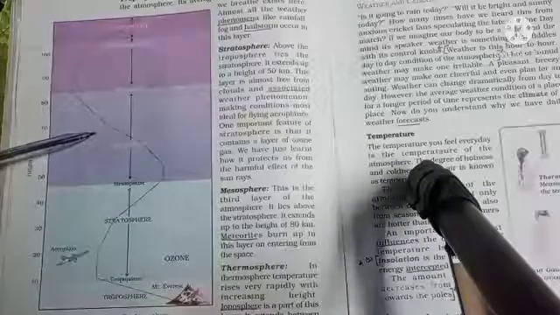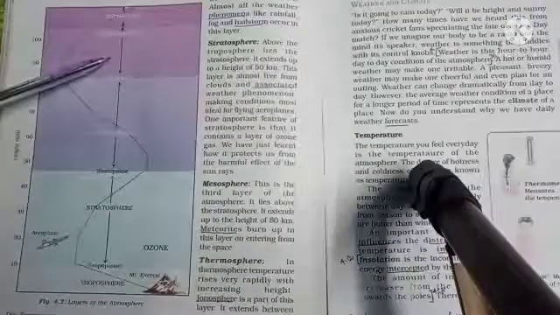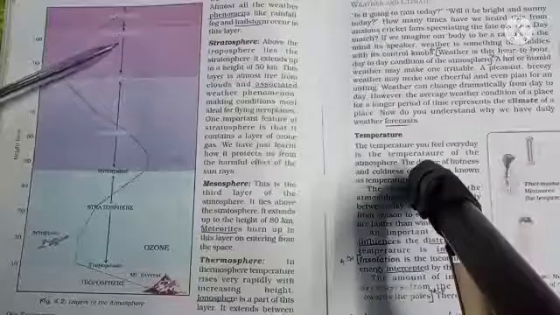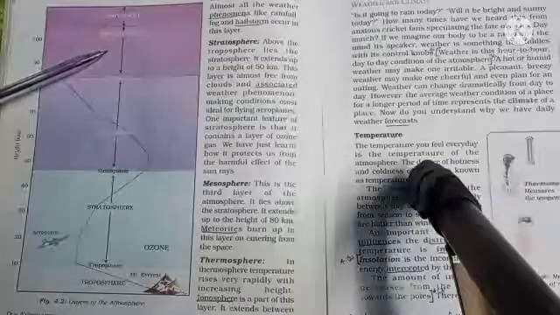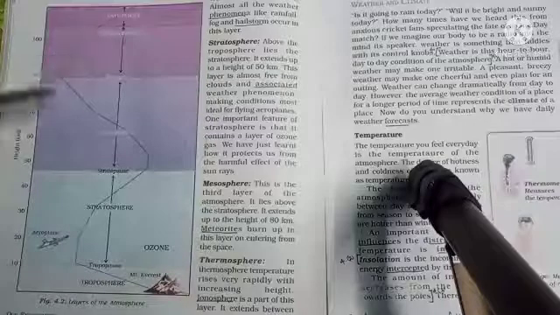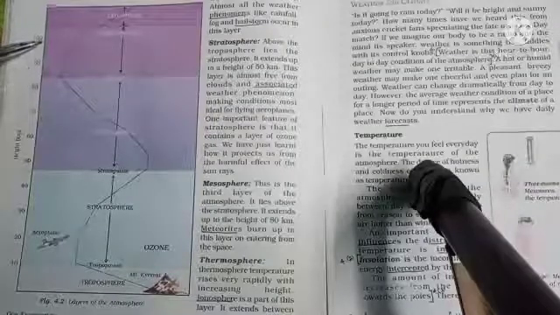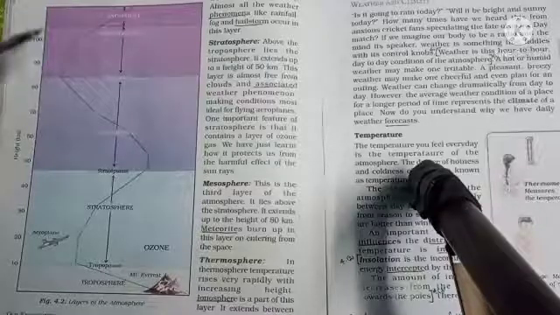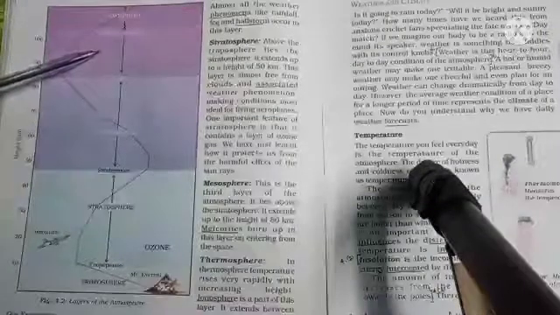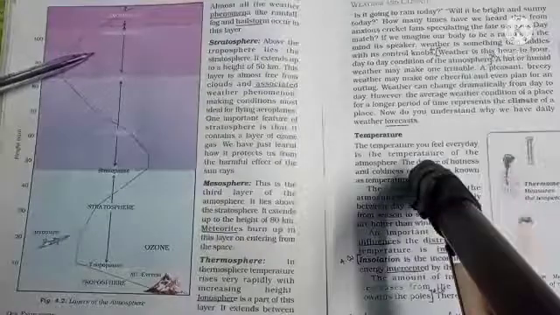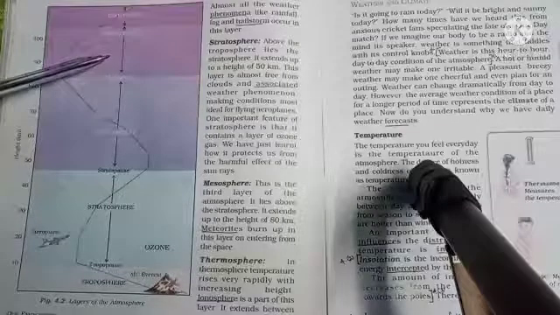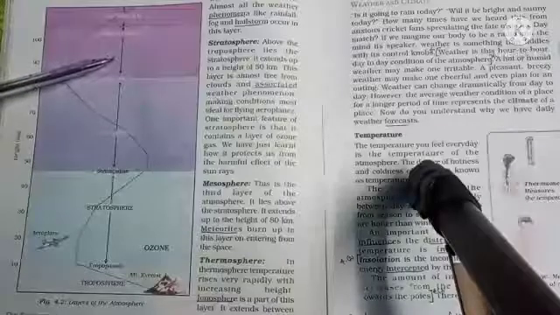We shall see now the thermosphere. In the thermosphere, the temperature is increased. By seeing the name itself, we will know thermo, heat. Okay, the heat increases, and the ionosphere is a part of this layer. It extends between 80 to 400 kilometers. So above 100 kilometers it extends. This layer helps in radio transmission. In fact, radio waves transmitted from the earth are reflected back to the earth by this layer. So the reflection of the radio waves takes place in the thermosphere.